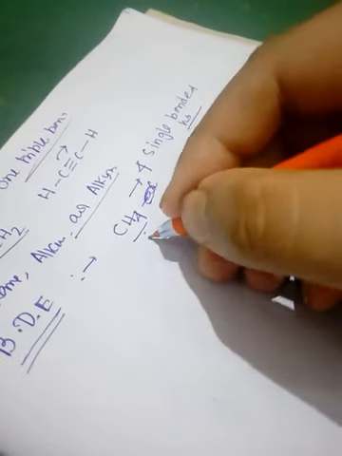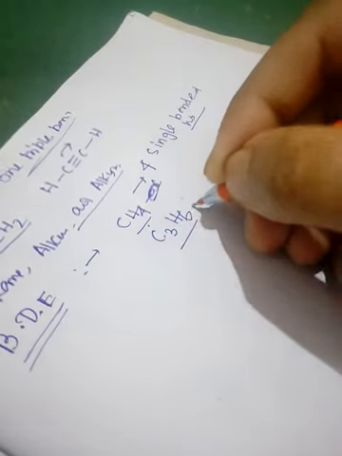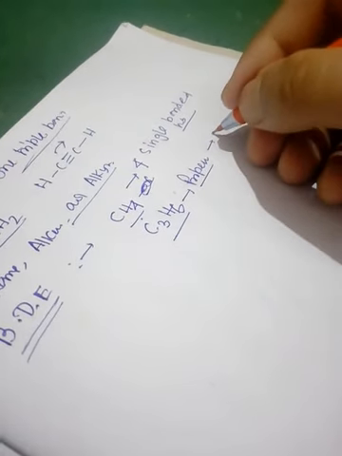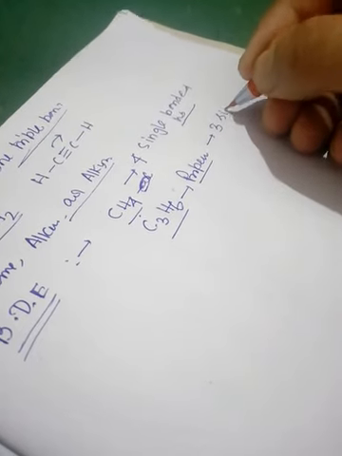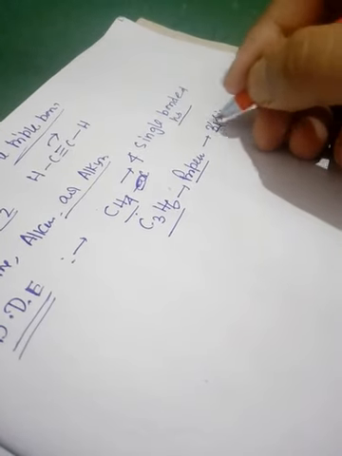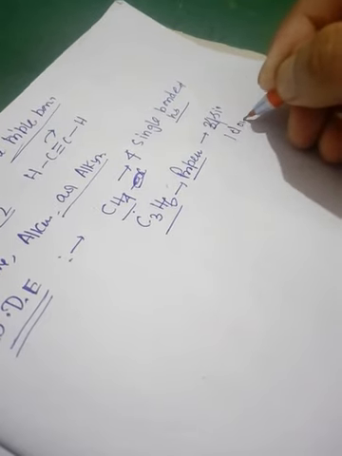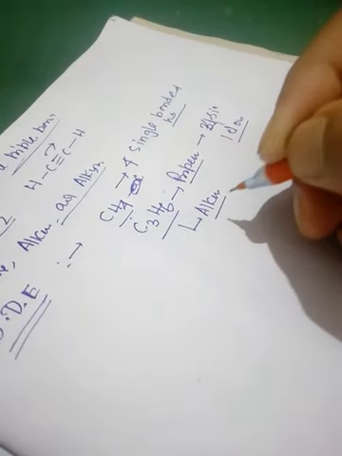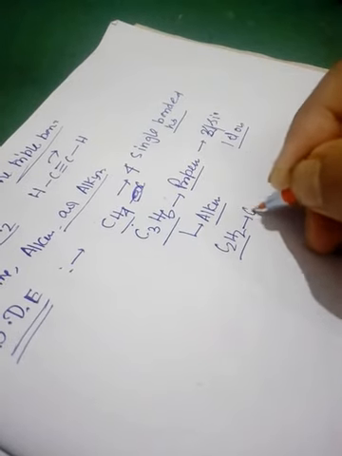The second one is C3H6, that is propene, which has single bonds and 1 double bond. That is alkene. And the third one is C2H2, which is called alkyne. That is, it has 1 triple bond.